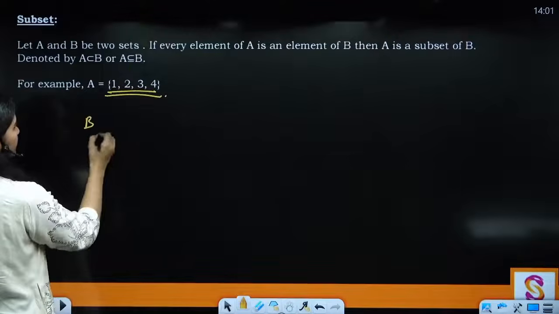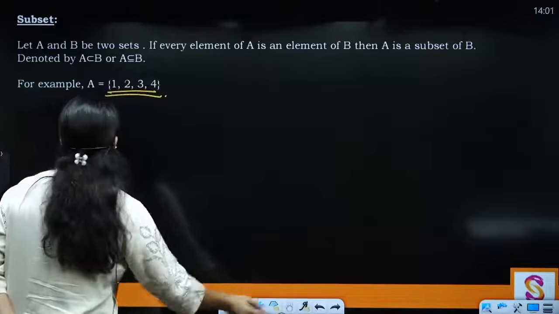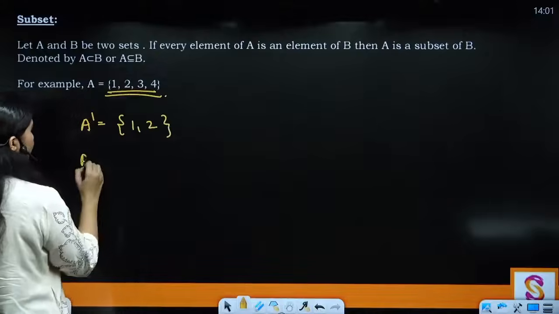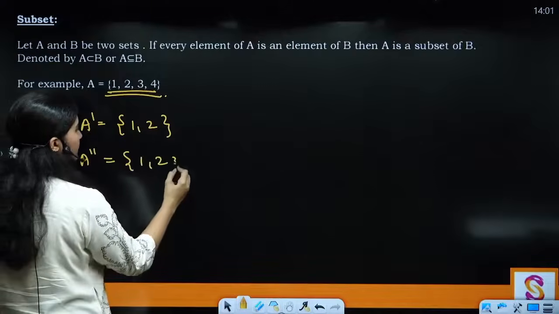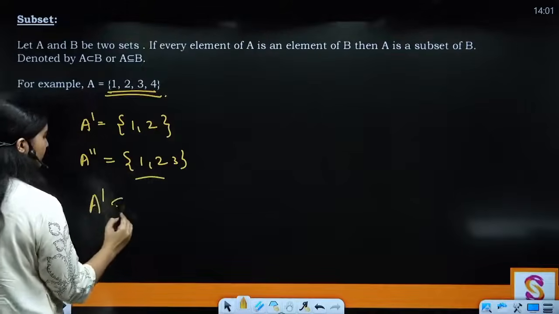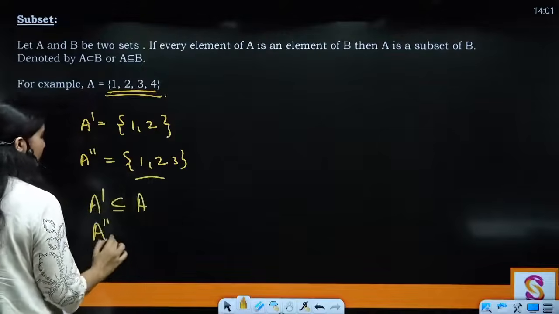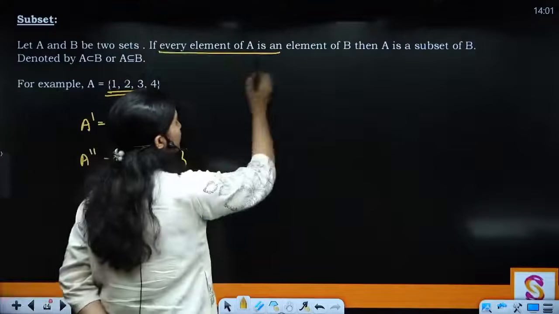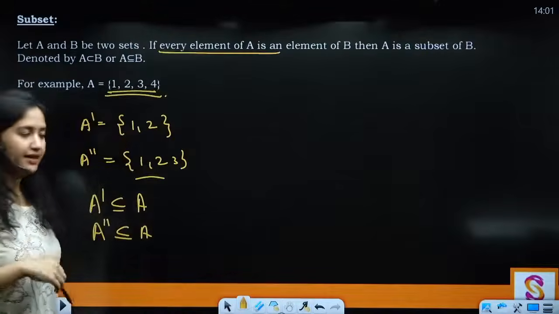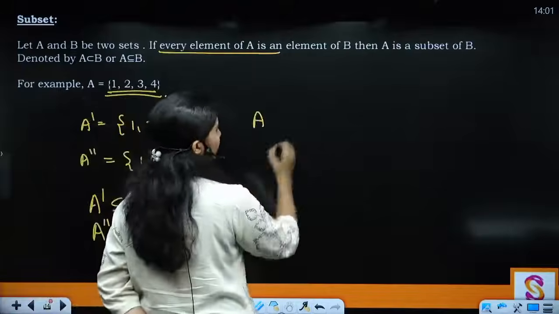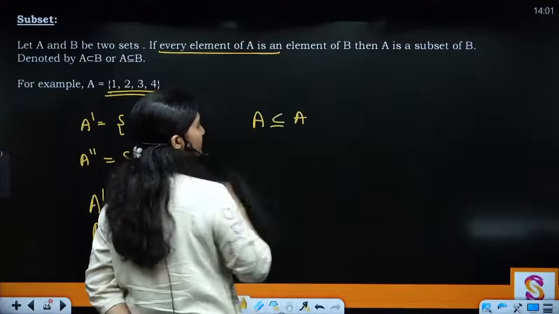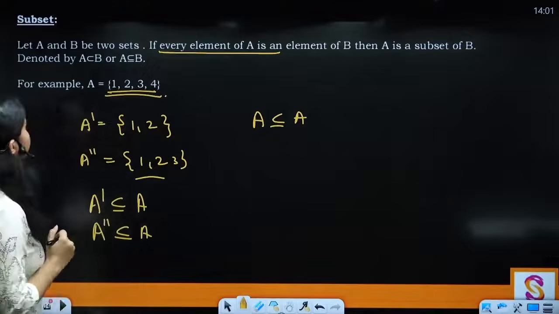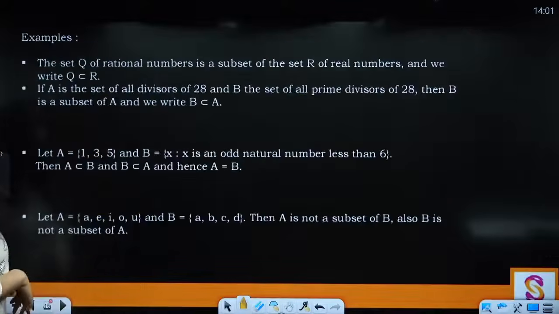So what is the subset of this? We can take B, or we can take A dash 1 2, A double dash 1 2 3. So A dash is a subset of A, and A double dash is also a subset of A. Now what is the definition? If every element of A is an element of B, I can say that every element of A is an element of A as well. So A is a subset of itself as well. Clear? All right.